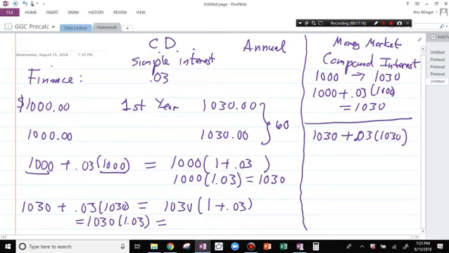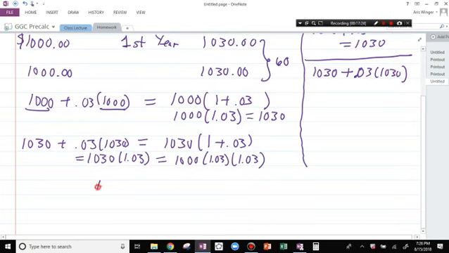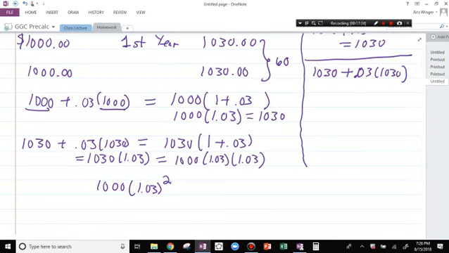But 1,030 is already 1,000 times 1.03. So after 2 years, I have 1,000 times 1.03 squared. So that's how much you have after 2 years.